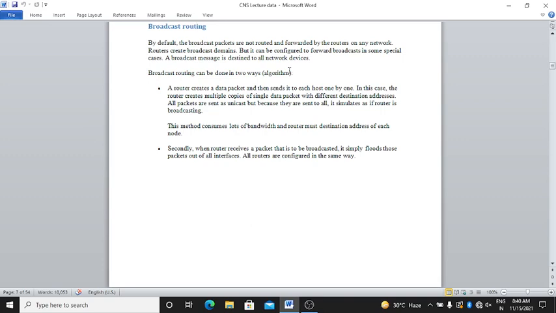The next method is the second one. When a router receives a packet that is to be broadcasted, it simply floods those packets out of all interfaces.